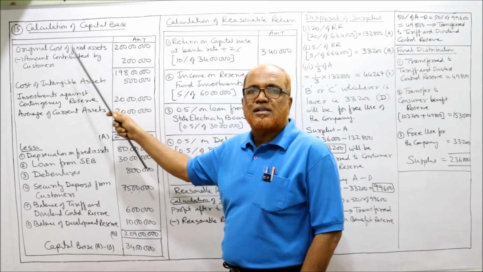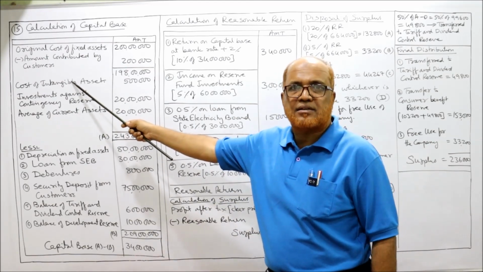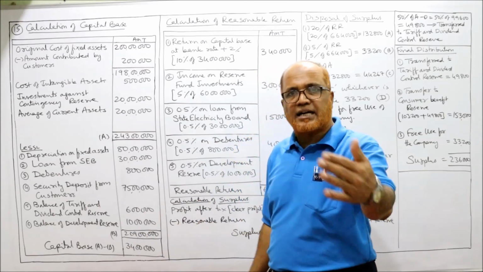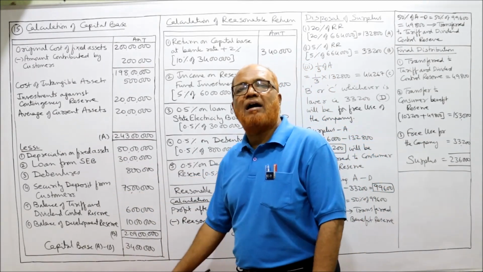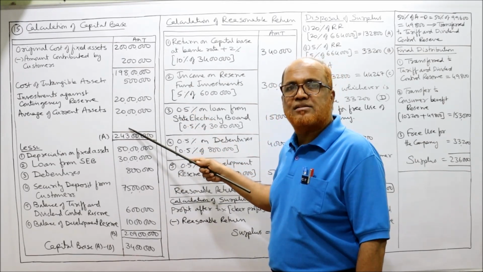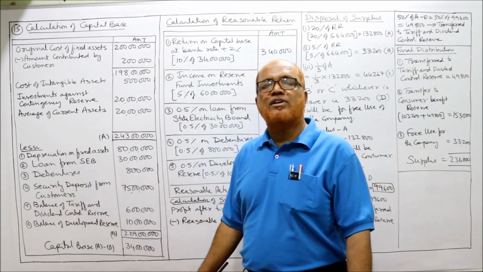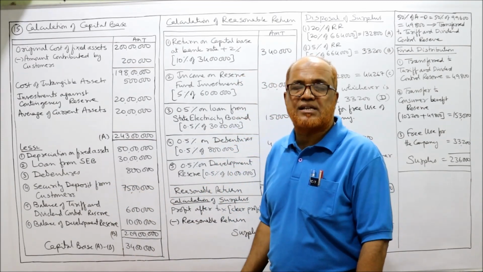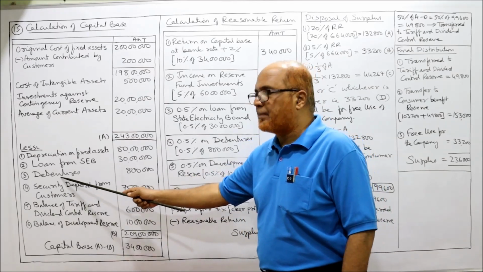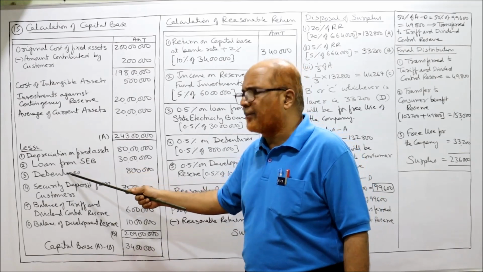Original cost of fixed asset minus amount contributed by the customers towards fixed asset. Then we take cost of intangible asset, investment against contingency reserve, and monthly average of current assets, 4 items addition. Always, every time. Then less deduction. First deduction always will be depreciation on fixed asset. Second, loan from electricity board. Third, debentures. These 3 items are compulsory in every problem we are having.